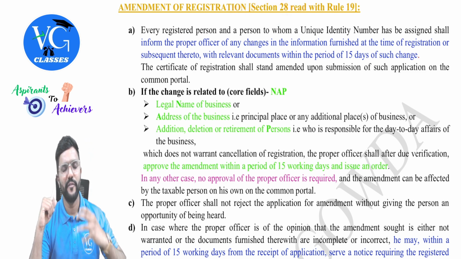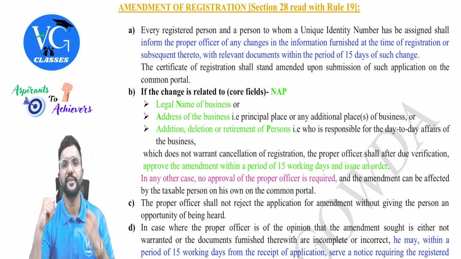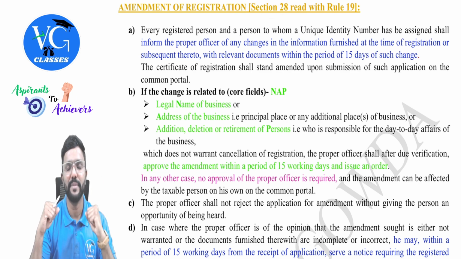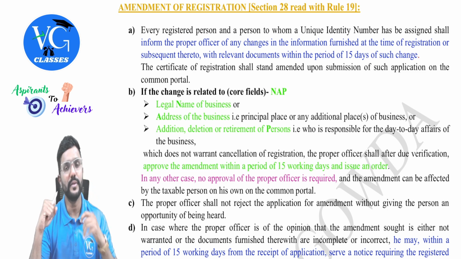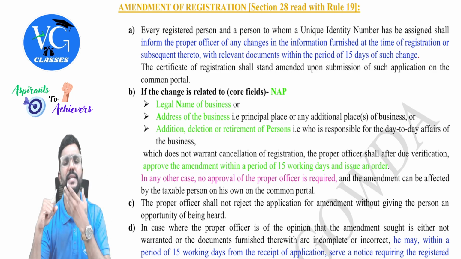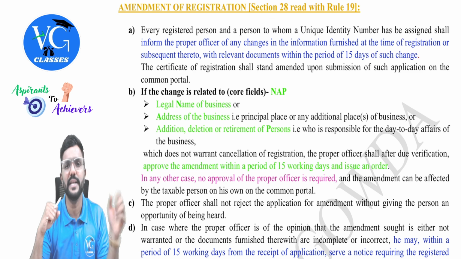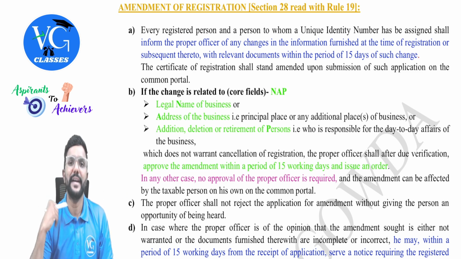Guys, I would have provided various information in my application for registration at the time when I'm making the application. Based on that, the registration certificate will be granted to me. Later, what if there are any changes? For example, change in mobile number, change in email address, change in address, anything like that. Can happen, no? Yes. So in that case, I need to apply for amendment.